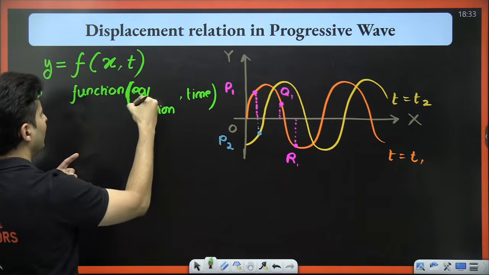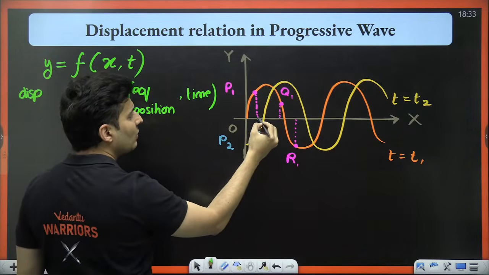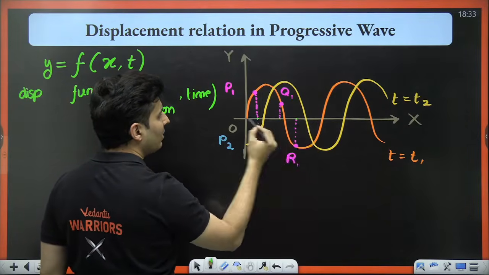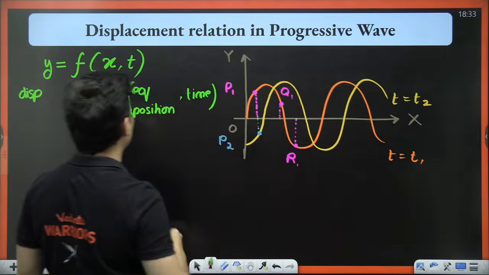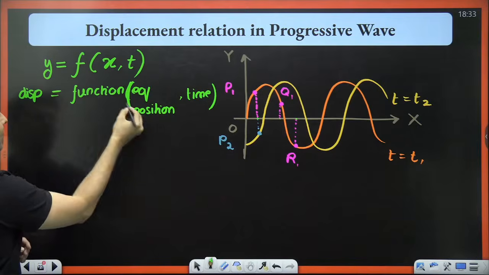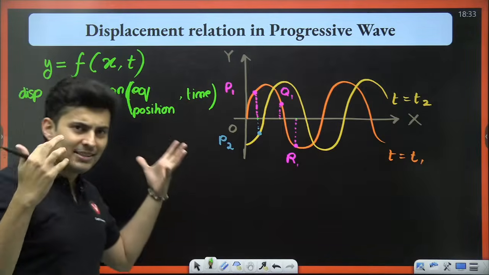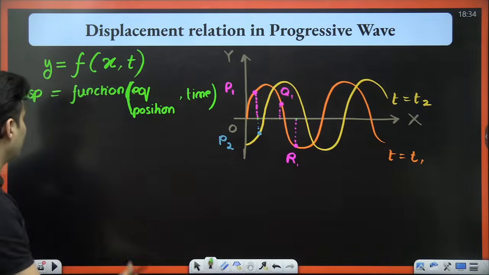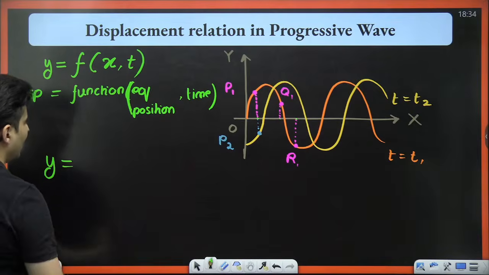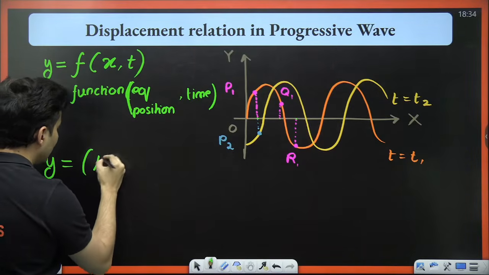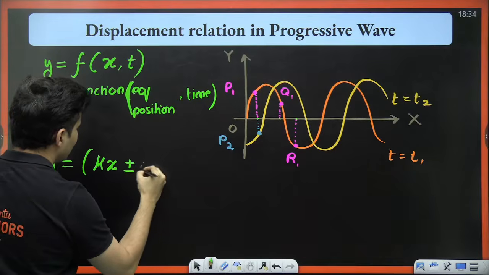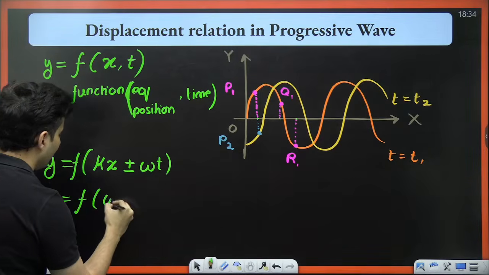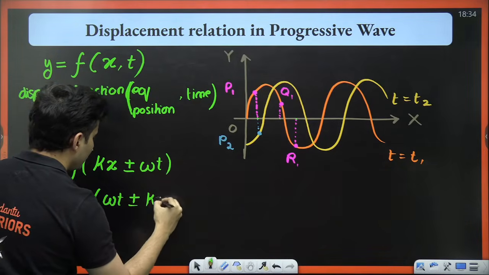Because what is that equilibrium position? If the particle was not going up and down, this is where it would be, this is where it would be, this is where it would be on the x-axis, which would be the equilibrium position. So the displacement is a function of equilibrium position and time. But what is that function going to look like? That function will always look something like this. Either it will be kx plus or minus omega t, or it could be omega t plus or minus kx.